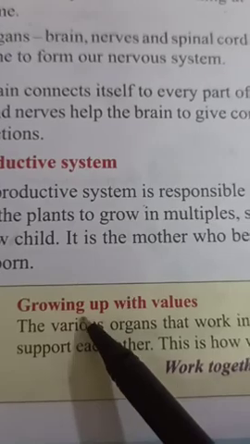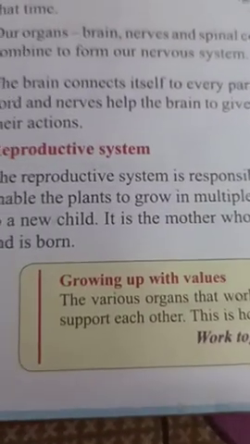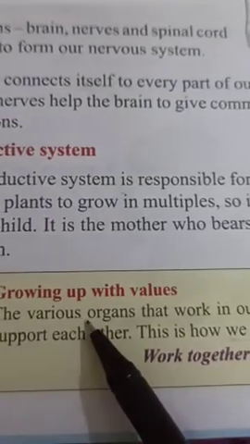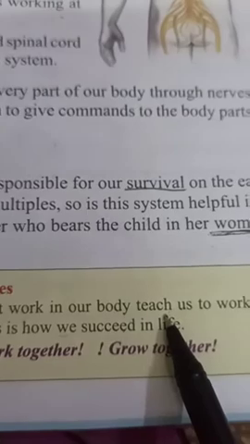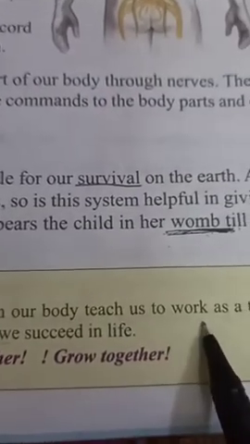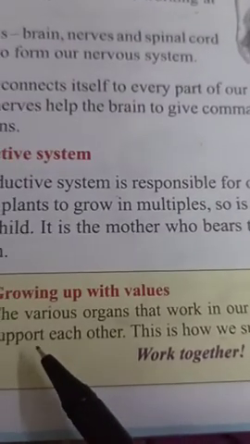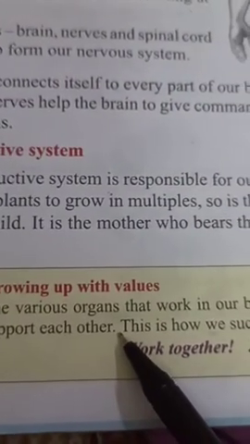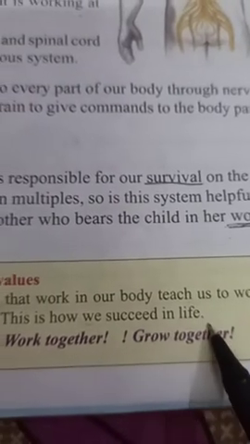Here they have given "Growing up with values". Let's see what they have written. The various organs that work in our body teach us to work as a team and support each other. This is how we succeed in life.